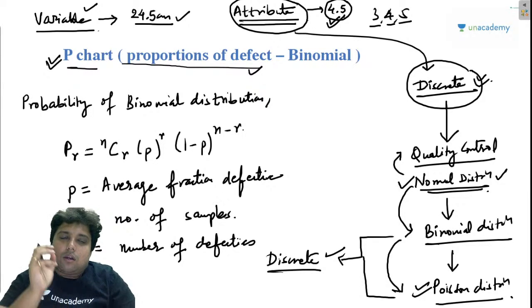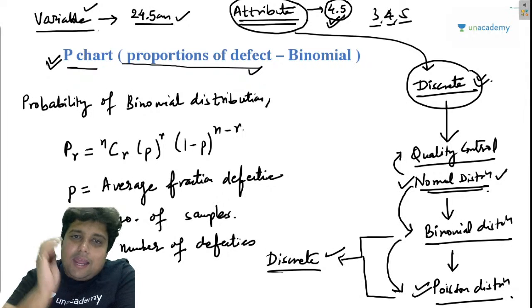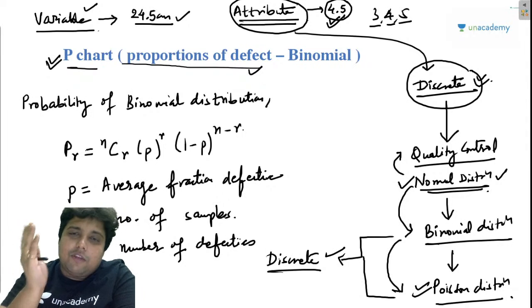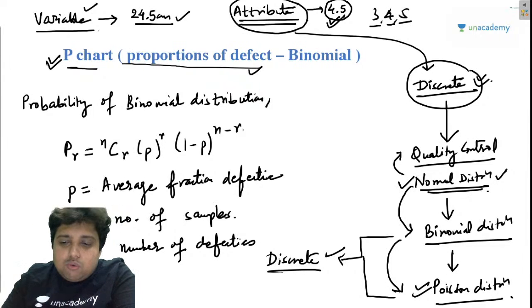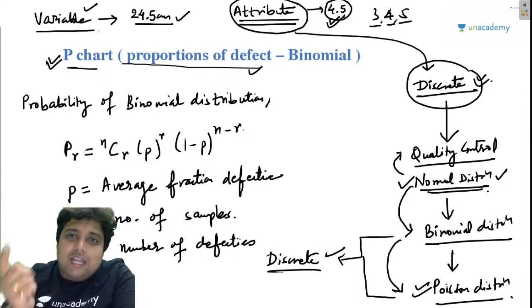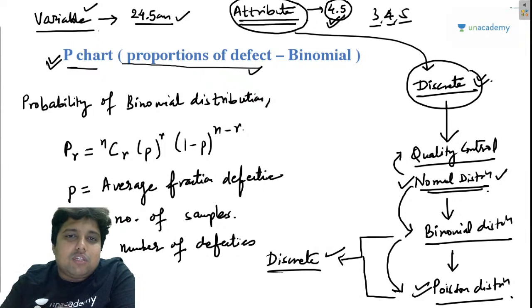So let us understand this, and before I proceed, let me tell you one thing which will help you to choose in which question, in which area, you should be using the P chart, where you should be using the NP chart, and where you should be using the C chart.